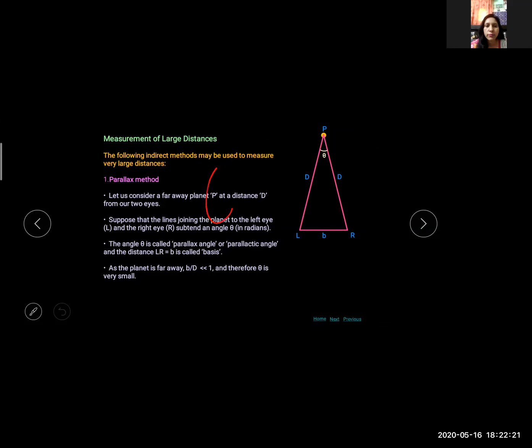So from this figure, theta equals arc, here B, upon radius D. Theta equals B upon D, or we can write B equals D into theta.